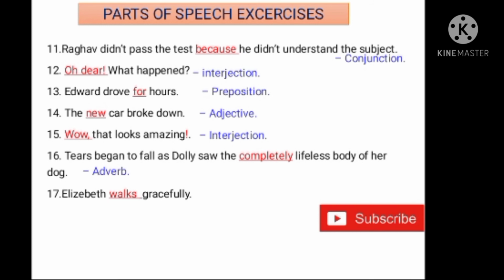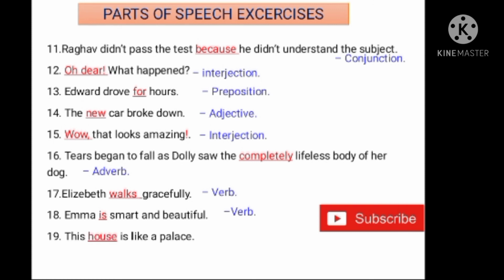17th one. Elizabeth walks gracefully. Here the word walks, it tells about action. So what is the action here? What does she do? Here walks. Walks means here action. Action word. This is a verb. Next one, 18th one. Emma is smart and beautiful. Here the word is verb. Understand? So here if it is am, is, was, were, these are all auxiliary verbs, or otherwise we can call it verb also. Helping verbs are verbs.